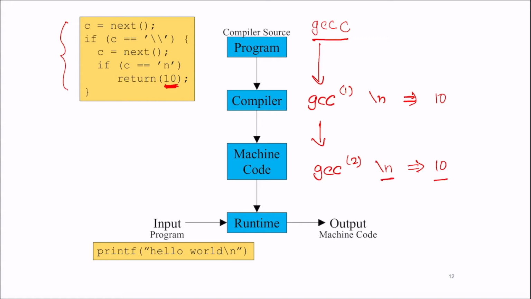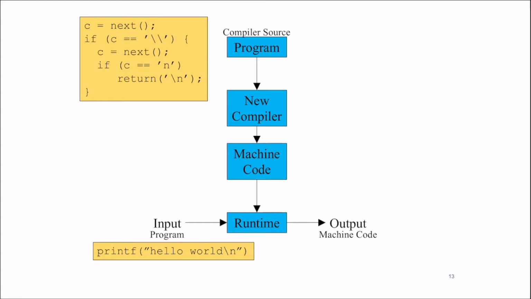So what we can do now, in fact, is replace GCC1 with GCC2. We can take GCC1 here and say, well, let me take GCC2 and use that now to compile gcc.c. Now what happens? The compiler source, I can now change my gcc.c to, instead of returning 10 here, return backslash n. And I know that it's going to work because GCC2 already knows how to map backslash n to the ASCII character 10. And so now I can get GCC3, which is, these two are now identical, at least with respect to handling of backslash n, right? So it didn't learn anything new.